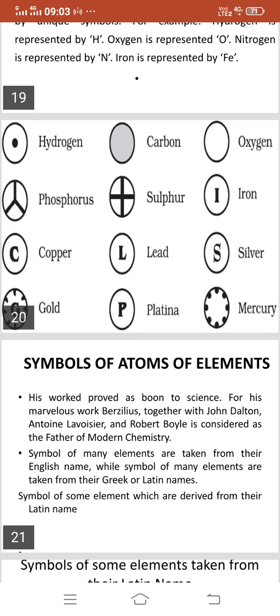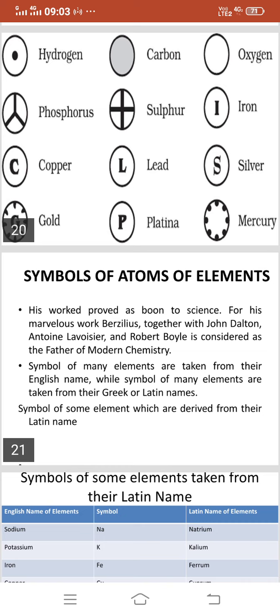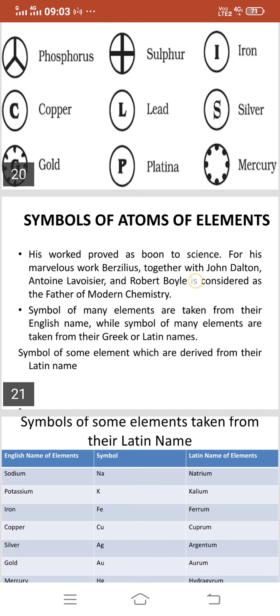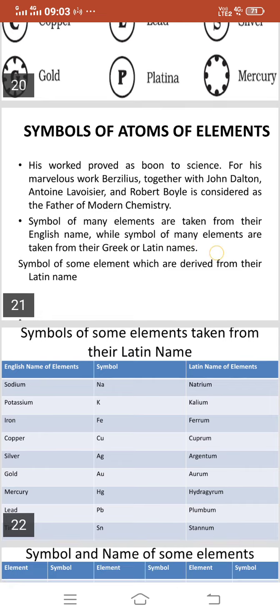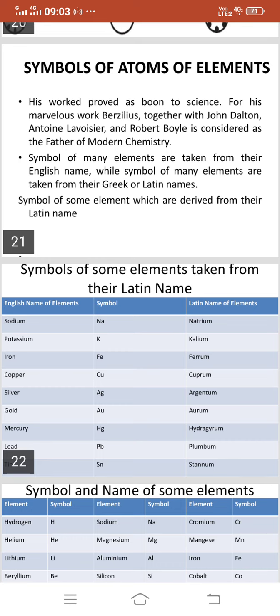His work proved a boon to science. For his marvelous work, Berzelius, together with John Dalton, Antoine Lavoisier, and Robert Boyle, is considered the father of modern chemistry. Symbols of many elements are taken from their English names, while symbols of many elements are taken from their Greek or Latin names. So you can see in this particular slide symbols of some elements taken from their Latin names.